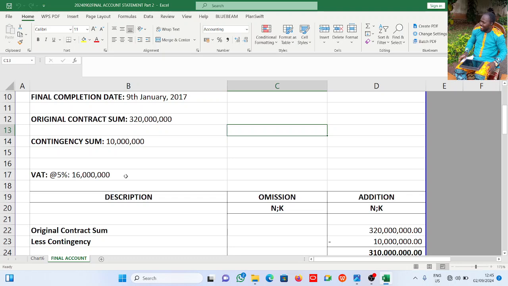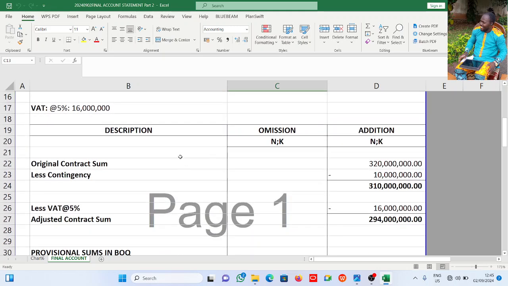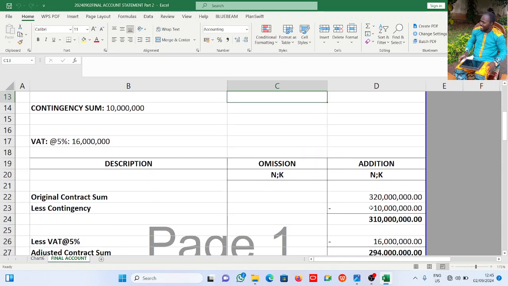Right, at the end of the defect liability period, the contractor gets his final certificate, which has its final payment, and that is determined in the final accounts. Now from the question, we are told that the contract sum is 320 million.